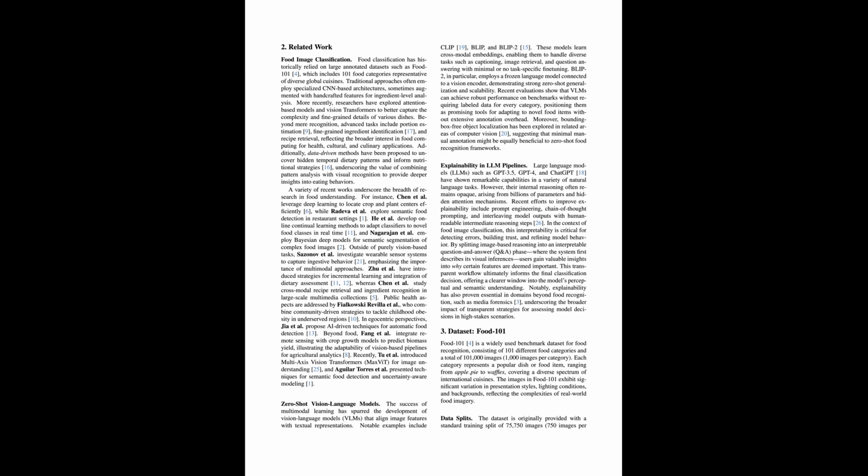Vision language models such as CLIP and BLIP-2 learn joint visual and textual representations. They support zero-shot classification through prompt design and cross-modal matching. Large language models such as ChatGPT can perform rich reasoning over text alone. Our idea is to combine these tools while exposing the intermediate reasoning steps.